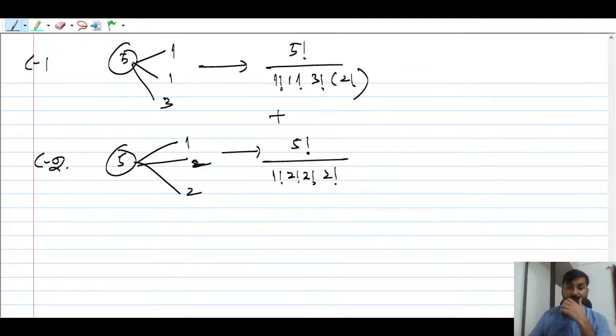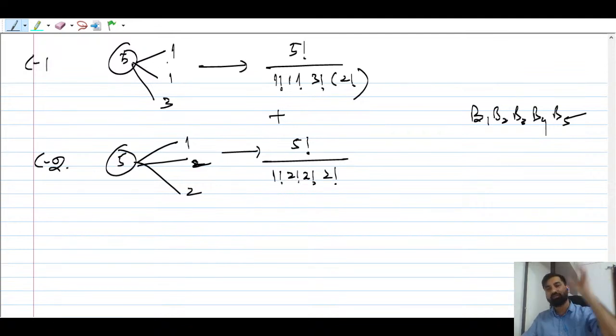So you have got 5 balls. Suppose you have got 5 balls, B1, B2, B3, B4, and B5, right? So this is what you are doing. You're selecting. Okay, you are selecting, like out of 5 balls, you're selecting 1 ball for 1 person, 1 ball for 2nd person, 1 ball for 3rd person, right?